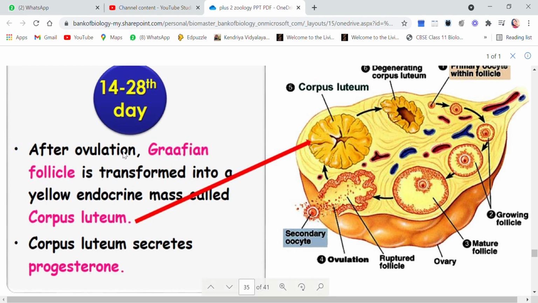So after ovulation, the Graafian follicle is transformed into a yellow endocrine mass called corpus luteum. Why endocrine? Because hormone is secreted. This is responsible for the secretion of hormone. Now children, corpus luteum will secrete a very important hormone which is called progesterone. Remember like this: P for progesterone, P for pregnancy, because this is the hormone which is responsible for the continuation or maintenance of pregnancy. Because if progesterone level is good, then there is no problem in the pregnancy.